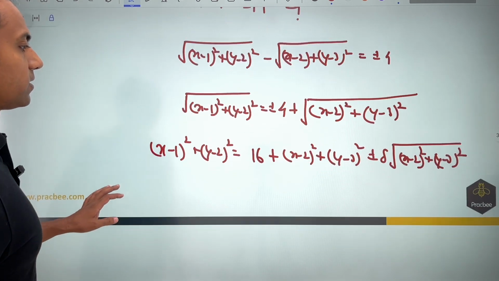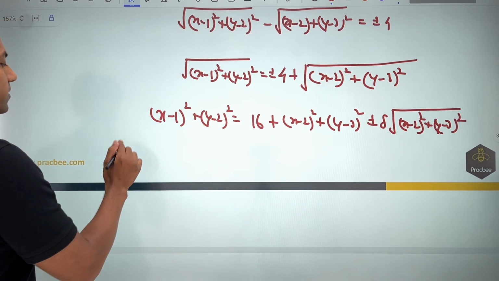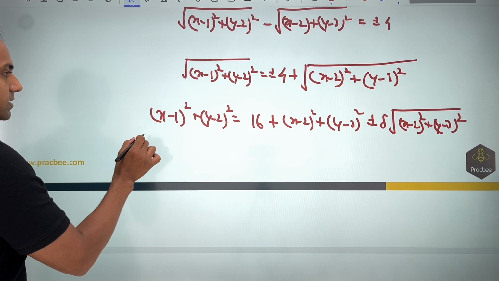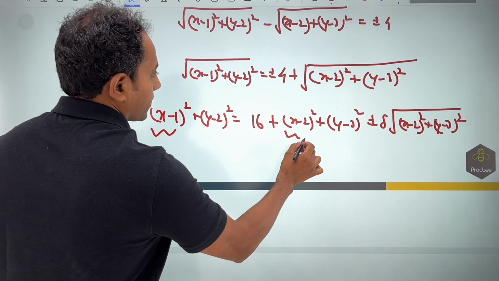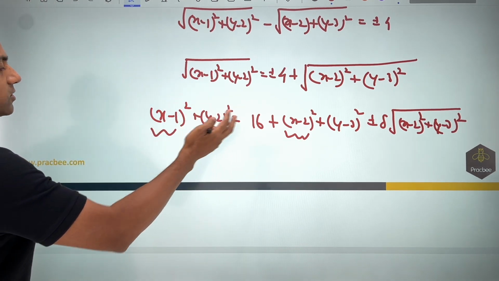Now once you have done that, we'll simplify. If I bring all the terms to the left hand side, you can see that this and this, if I club them together, it will be a square minus b square.